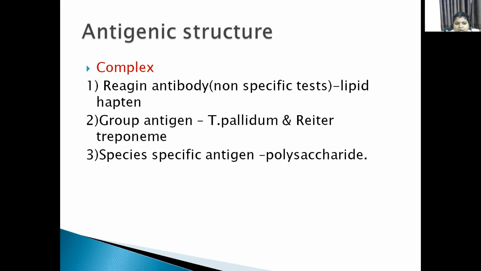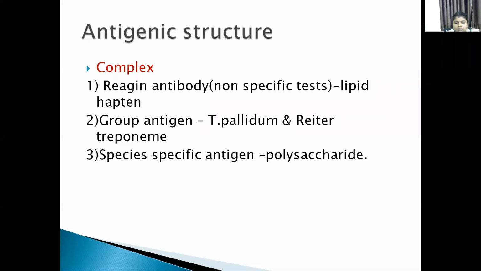They are reagin antibody, which reacts in the non-specific tests or standard tests. This reagin antibody is nothing but an antibody that is produced against the lipid hapten. This lipid hapten is also known as cardiolipin. This cardiolipin is extracted from the beef heart, which acts as an antigen.